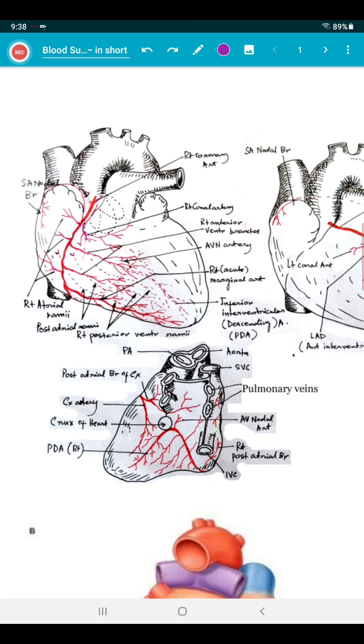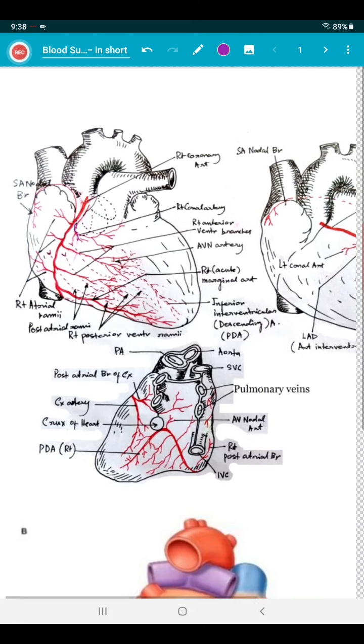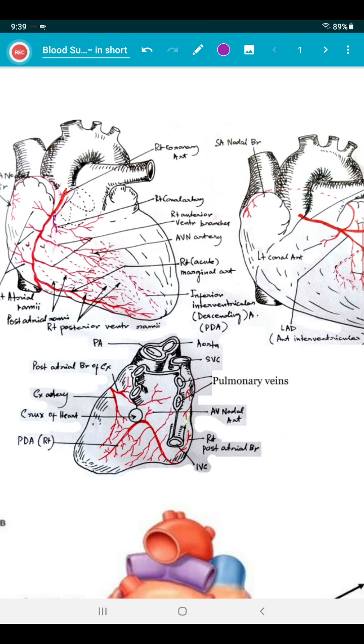Here you can see this is the left conal artery, a branch of the left coronary artery. If it anastomoses with this right conus artery, then there will be an encircling fashion around the infundibulum, isn't it?